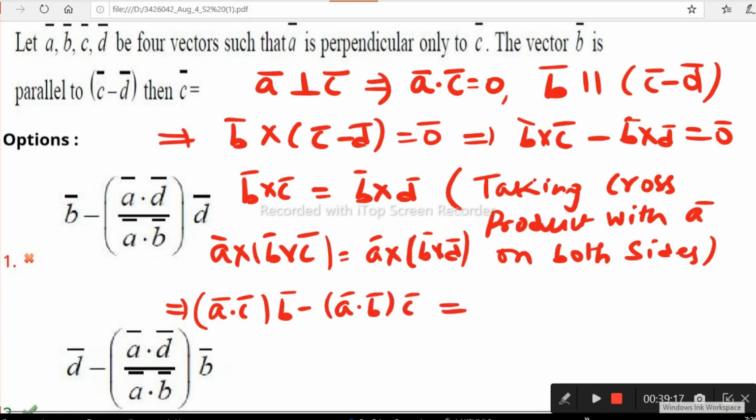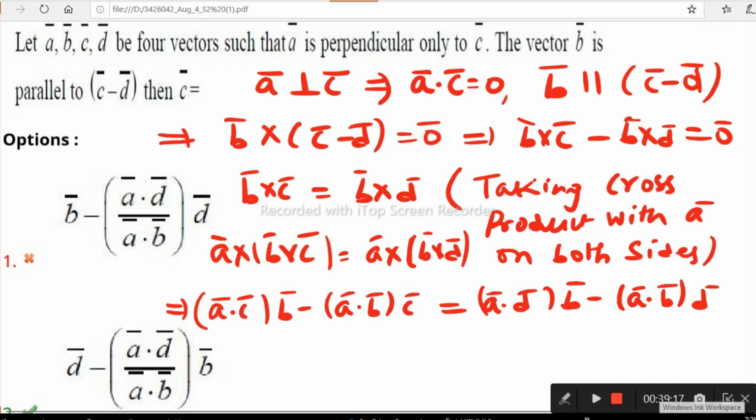In the same way the right side is the dot product of A and D into the middle vector B, minus the dot product of A and B into the last vector D. This is called the vector triple product. This vector triple product is most important.